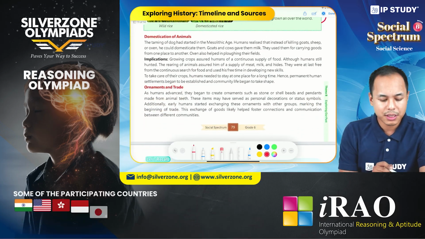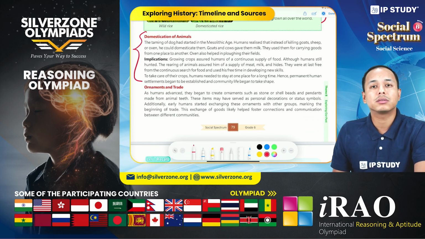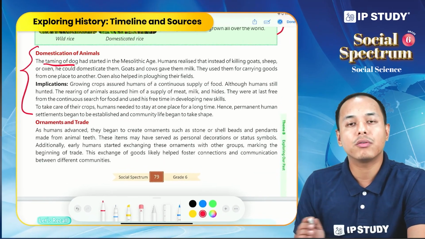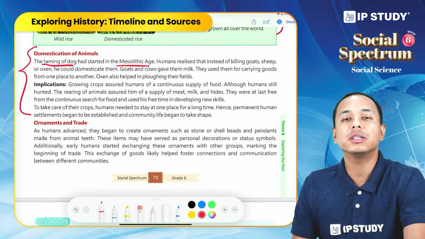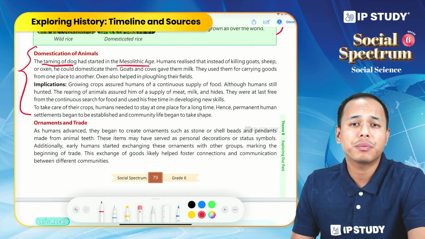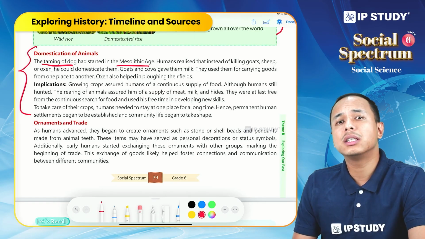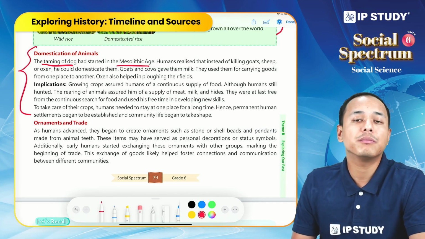Now let us see domestication of animals in detail. We have already discussed what gave the idea of domestication of animals. Now let us see in detail. So taming of dogs began in the Mesolithic age. Humans now started to tame animals: dogs, horses, sheep, goats, cows, buffaloes, because humans realized that instead of killing them and just eating them, they can serve multiple purposes, right?